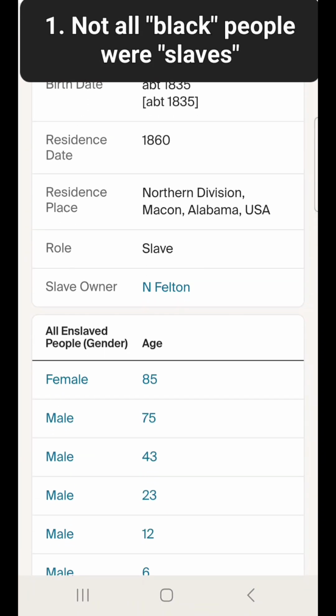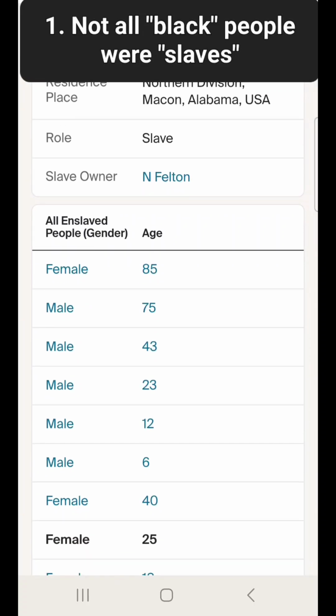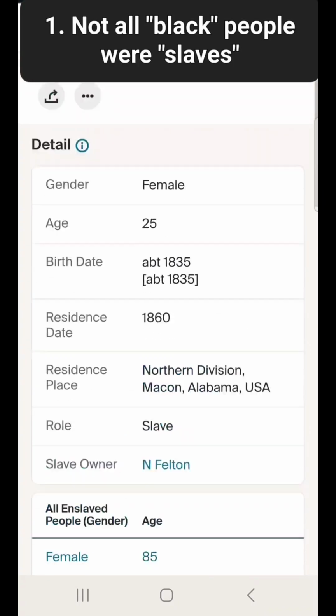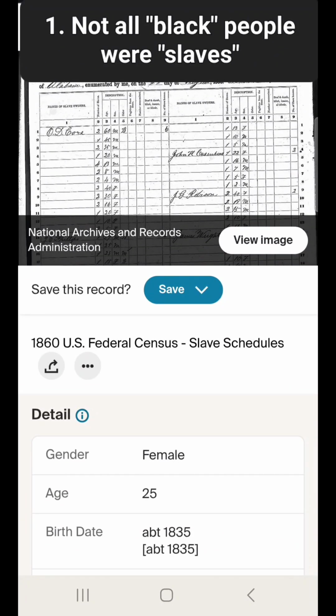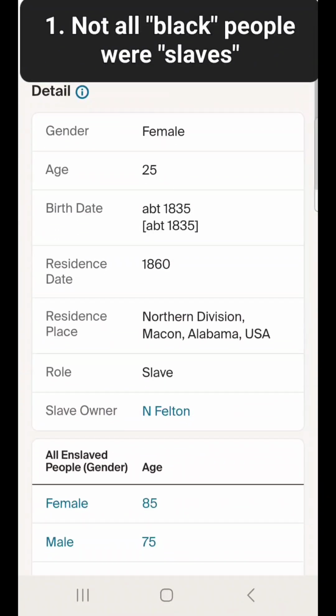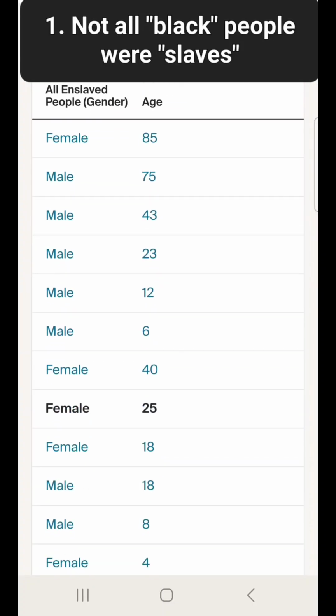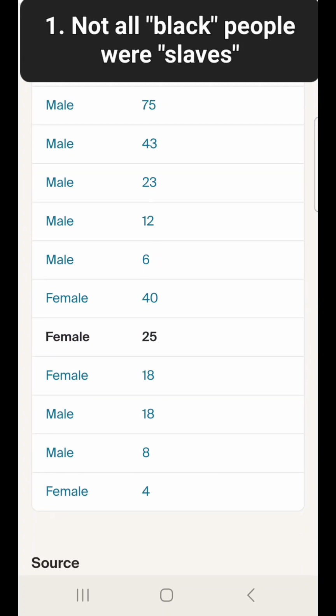So this slave owner's name was in Felton, and I want to say he had 12 slaves. As you can see on the slave record here, they didn't even name the slaves. They only gave the gender and the age of a slave. So that right there, number one, dispels that the slaves were named after their owners. So with this owner being in Felton, that means that all 12 people on this slavery list would have the last name Felton because this was the person that owned them.